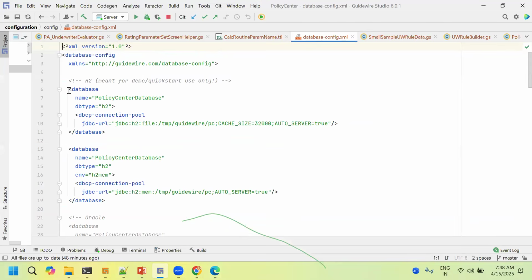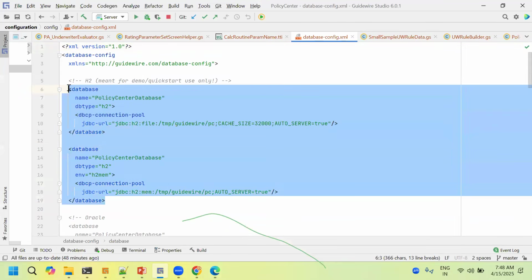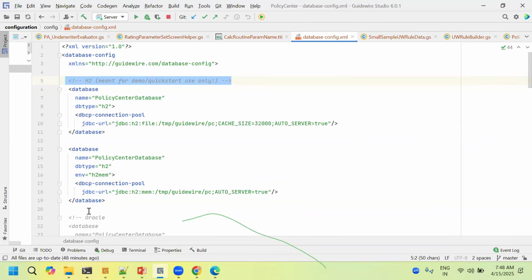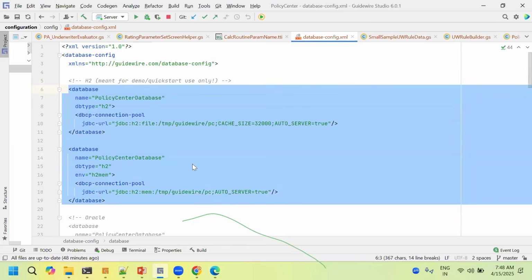If you check line number 6 to line number 19, these lines are active. If it is grayed out, it is commented out and inactive. This is connected for the H2 database.